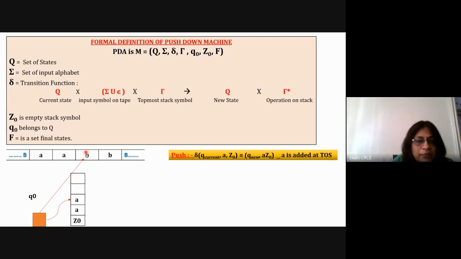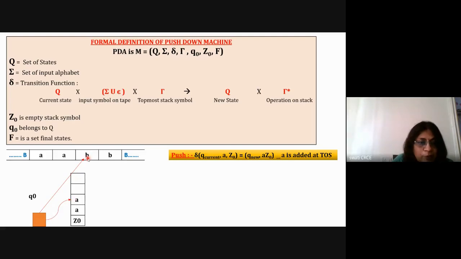Now the combination is that B is there and on the stack A is there. Whenever it has started receiving B, there was a repetitive task. If there is A and Z0, then push; if there is A and A, then perform the push operation. It has to repeat this, so it may remain in the state Q0 only. But after that it has to change the state.